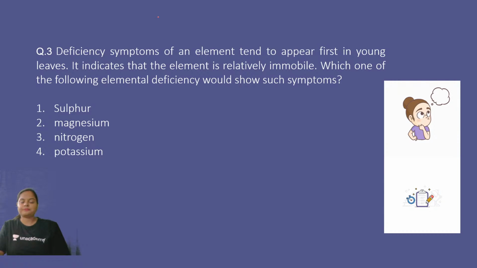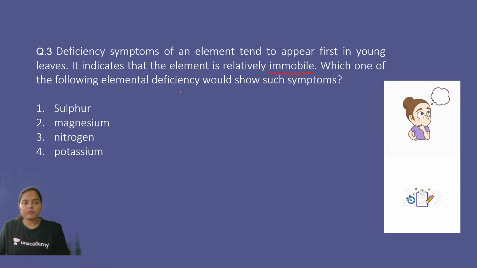Absolutely correct, Rajni. Question number 3. Deficiency symptoms of an element tend to appear first in young leaves. It indicates that the element is relatively immobile. Which of the following elemental deficiencies would show such symptoms?